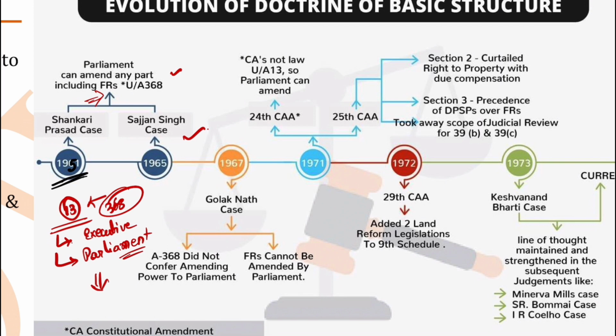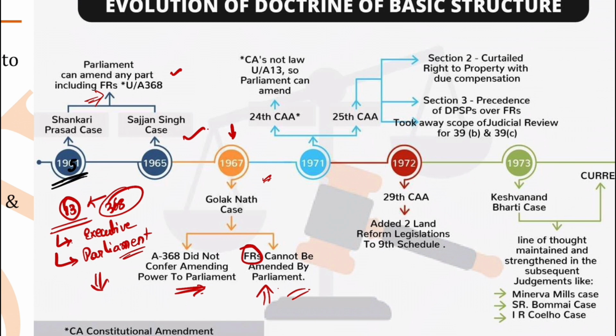But in the Golaknath case in 1967, the Supreme Court reversed its earlier judgment. The Supreme Court said that Article 368 does not confer the amending power on the Parliament. So the Parliament cannot amend the fundamental rights because they are fundamental to the governance of the country. These fundamental rights are so basic that they ensure that the citizens of the country enjoy all the political rights. So the fundamental rights are very important for the citizens, and they cannot be amended, as said by the Supreme Court in the Golaknath case.